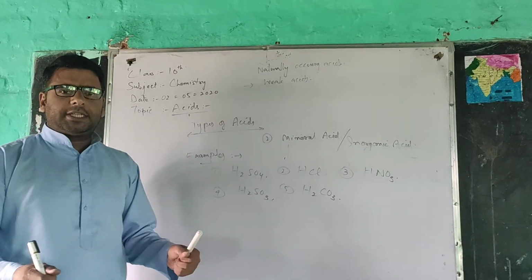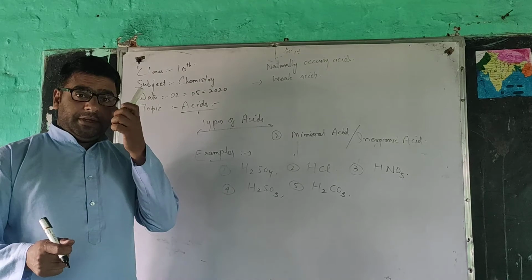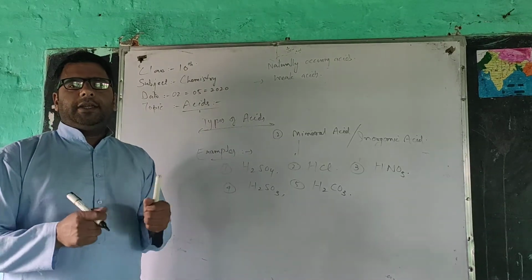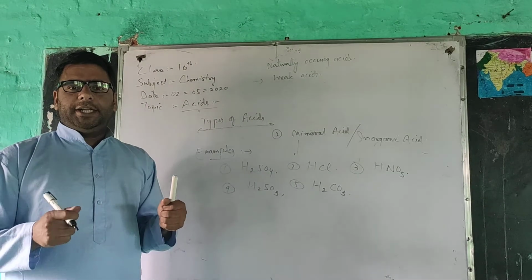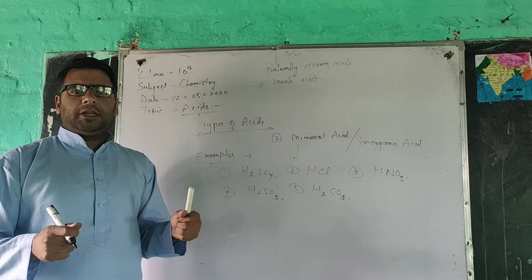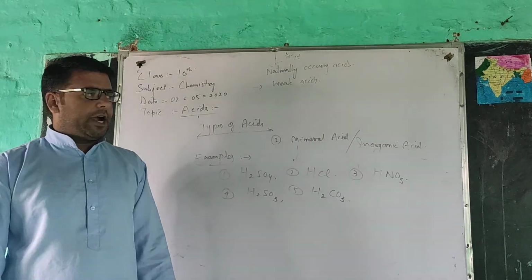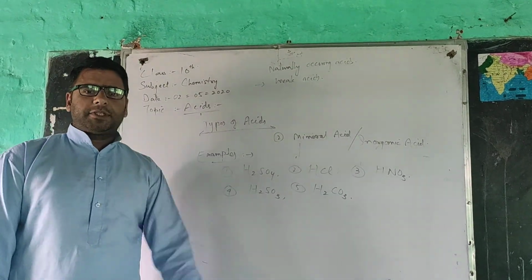They are strong acids. They are very dangerous acids. They can be used with care in the laboratory, because they can burn our skin. They can burn paper, wood, etc. So this was the information regarding acids and the types of acids.